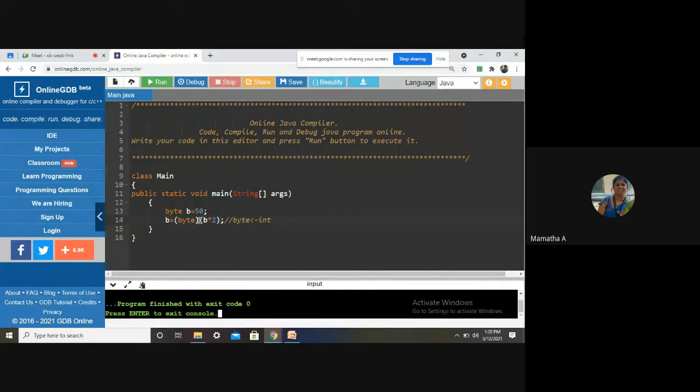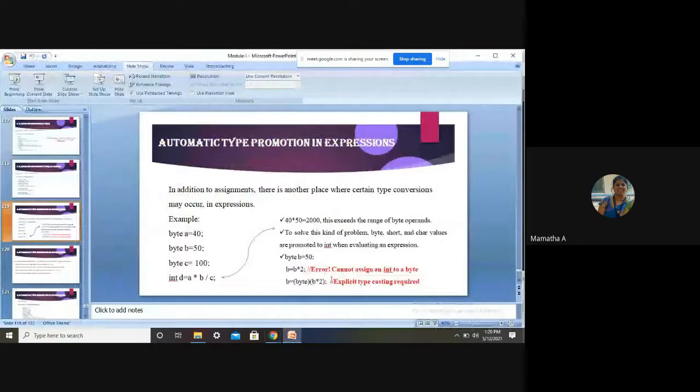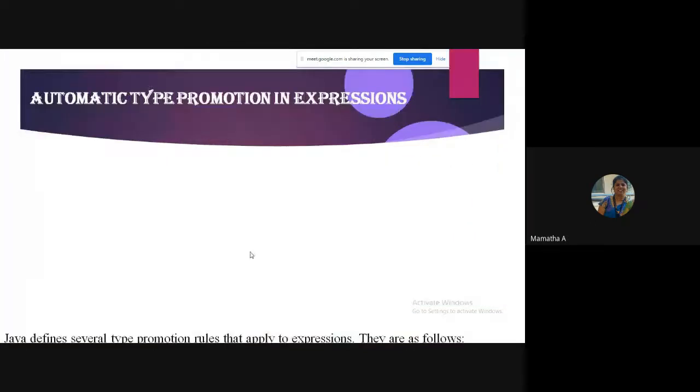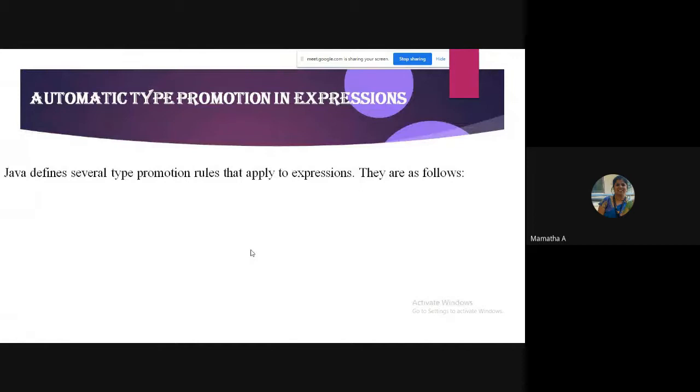Are you understanding? Remember, given in an expression, automatically byte, short, and char will be promoted to int. In such situations, though it is within the range, you get an error. To fix that, you should do explicit typecasting. So you should take the measures. Similarly, all automatic type promotions happen especially in expressions: all byte, short, char will be promoted to int.